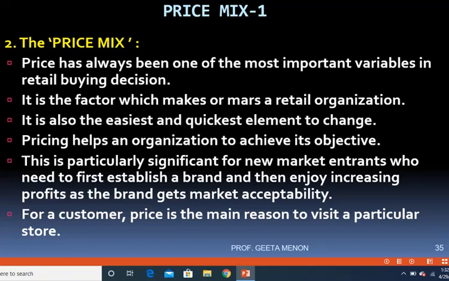For a customer, price is the main reason to visit a particular store. Out of all the mix, price is the one factor which really influences a person to visit a store. So whatever said and done, price is a very influencing factor when it comes to buying behavior.